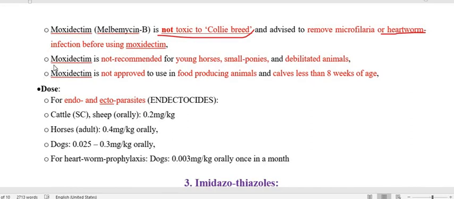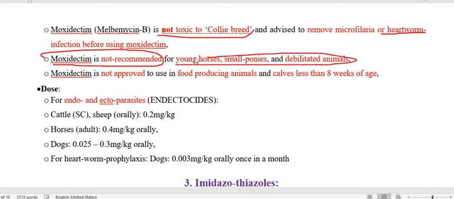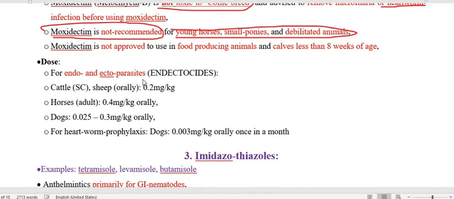Moxidectin or milbemycin B is not recommended for young animals, like young horses, small ponies, or debilitated animals. This is actually advisable for all animals that are young or debilitated: we don't prefer to use an anthelmintic suddenly. Moxidectin is not approved for use in food producing animals and calves less than 8 weeks of age.